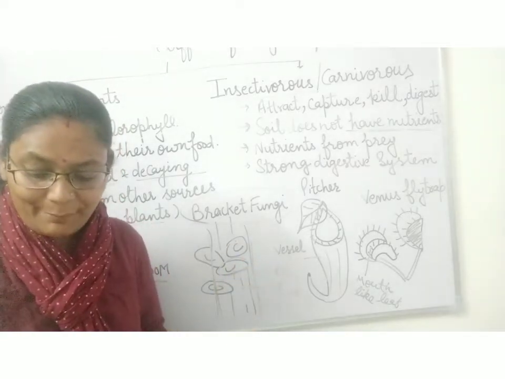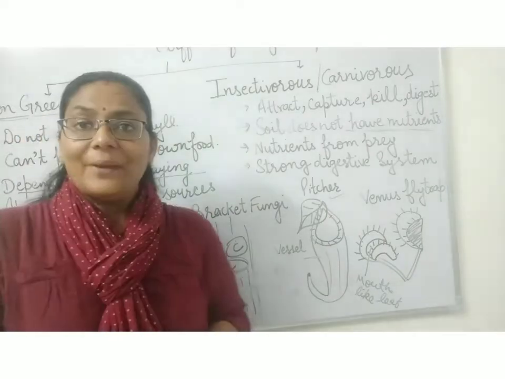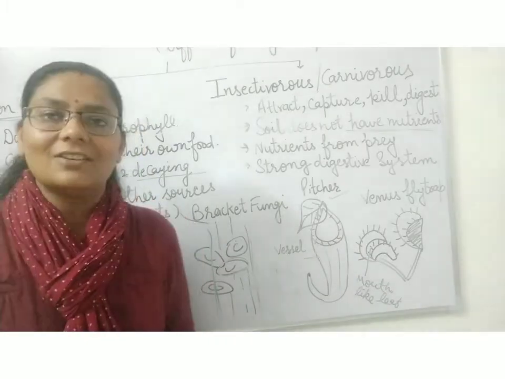So let's see the examples. The first example is the pitcher plant. Why is it called a pitcher plant? Because its vessel is like a pitcher.